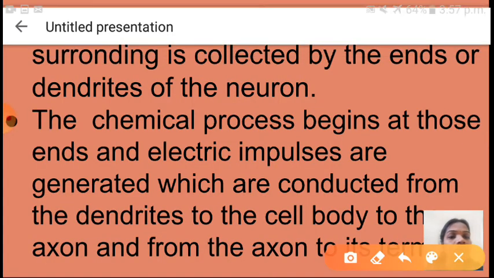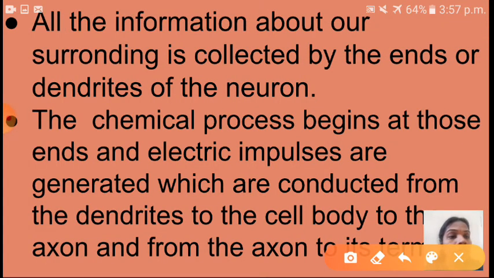See here, the chemical processes begin at those ends and electric impulses are generated, which are conducted from the dendrites to the cell body, and from the cell body to the axon, and from the axon it will go to the terminus of axon.